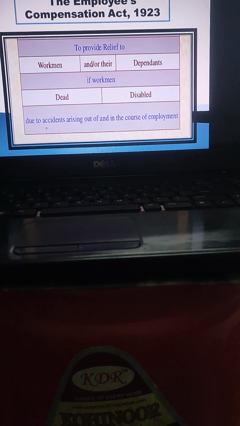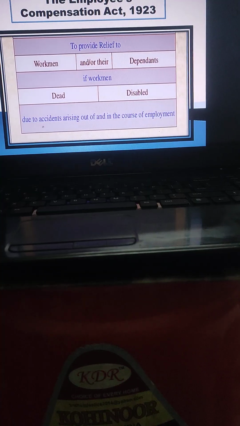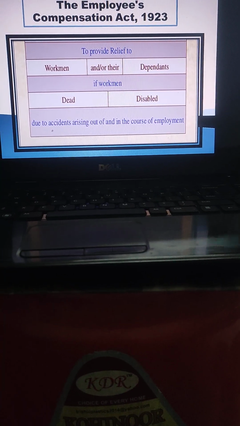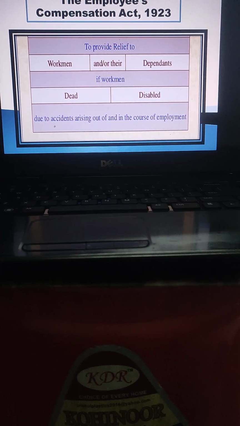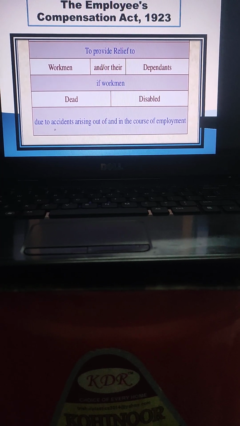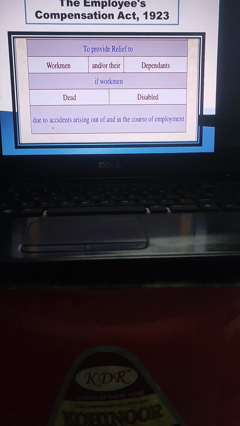The Employees Compensation Act 1923 is to provide relief to workmen and or their dependents if the workman is dead or disabled due to accident arising out of and in the course of employment.